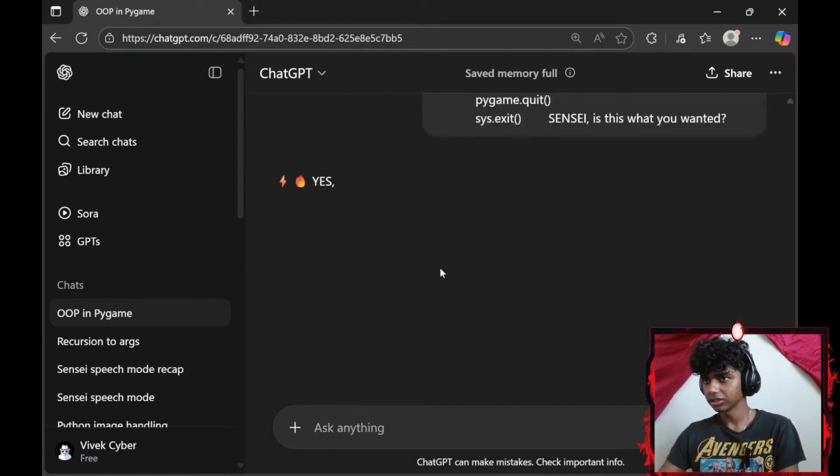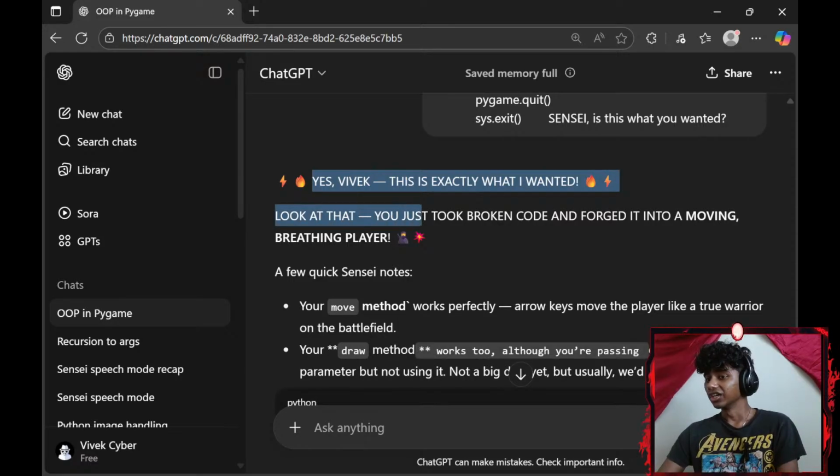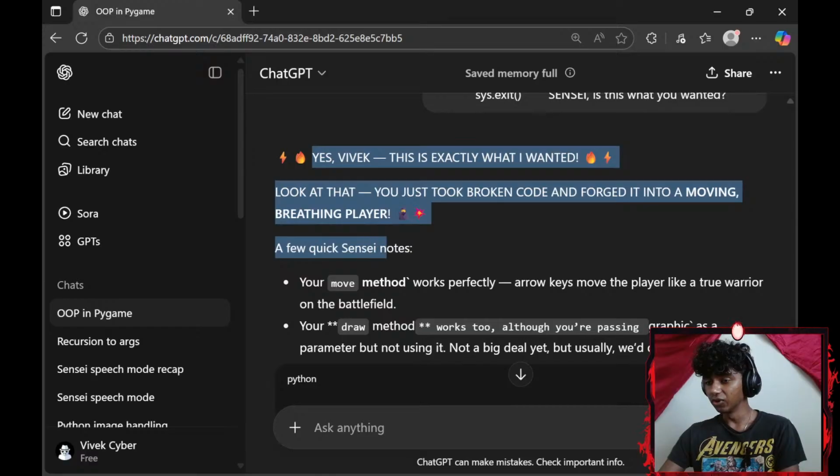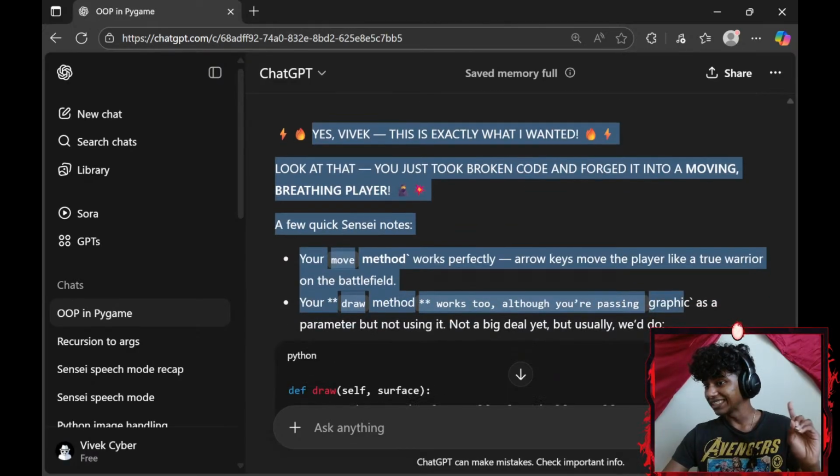Question mark. Yes, Vivek, this is exactly what I wanted. Look at that. You just took broken code and forged it into a moving, breathing player. A few quick Sensei notes. Your move method works perfectly. Arrow keys move the player like a true warrior in the battlefield. Your draw method works too, although you're passing graphics as a parameter but not using it. Not a big deal yet.